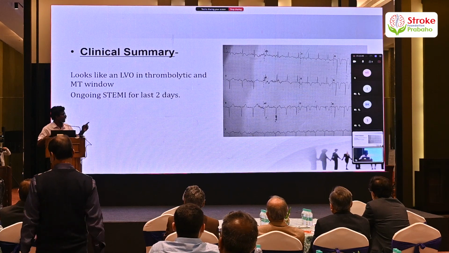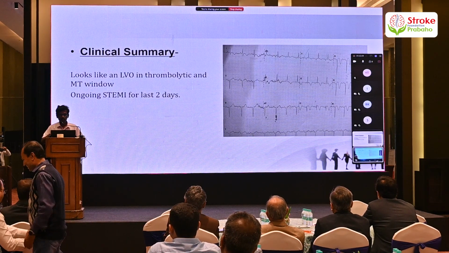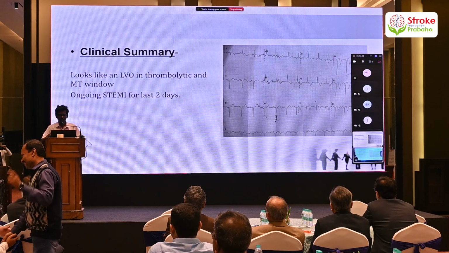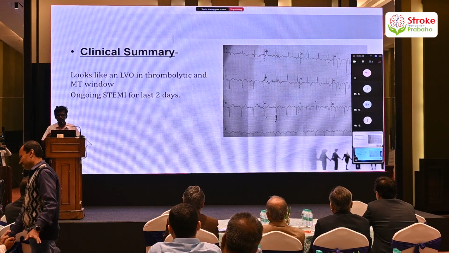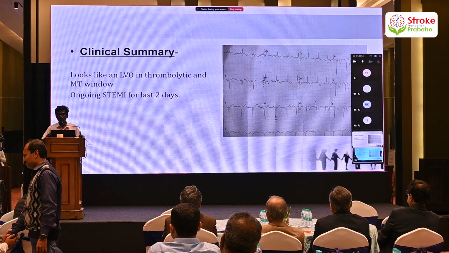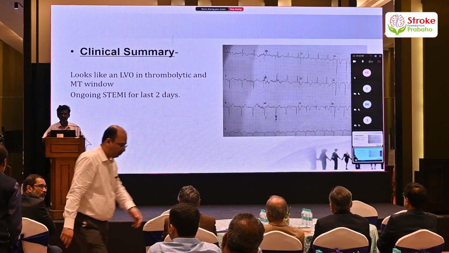So this is the ECG of the patient showing ST elevation in the anterior leads from V2 to V6. So to summarize the clinical history, here is a patient who has presented to us with a large vessel occlusion in the thrombolytic and mechanical thrombectomy window with ongoing STEMI for a duration of the last 2 days.